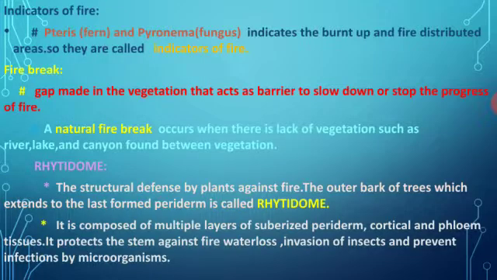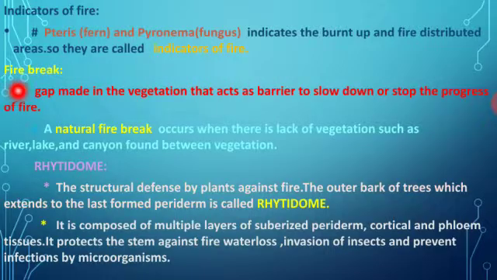And next, indicator of the fire. An important fact in fires is the indicator of fires. Pteris means a fern plant, and Pyronema, now I have shown the photo, is a fungus. It indicates the burnt area as well as fire disturbance. So, Pyronema is named as an indicator of the fire.